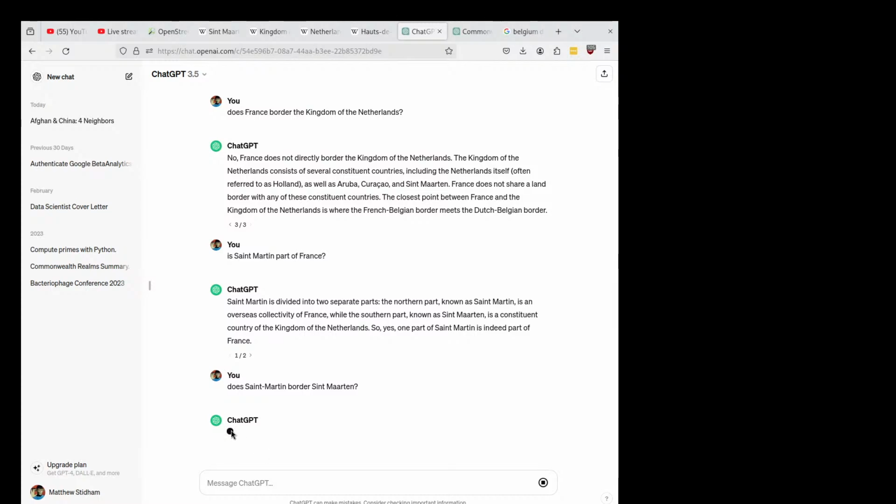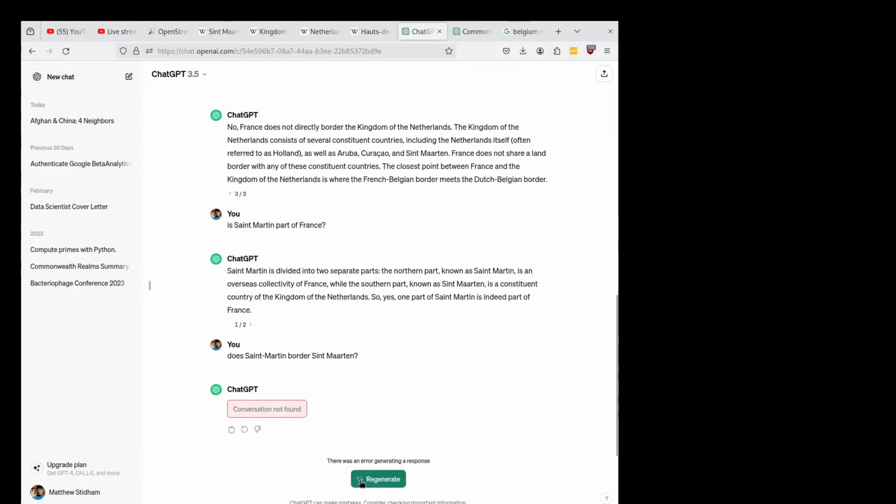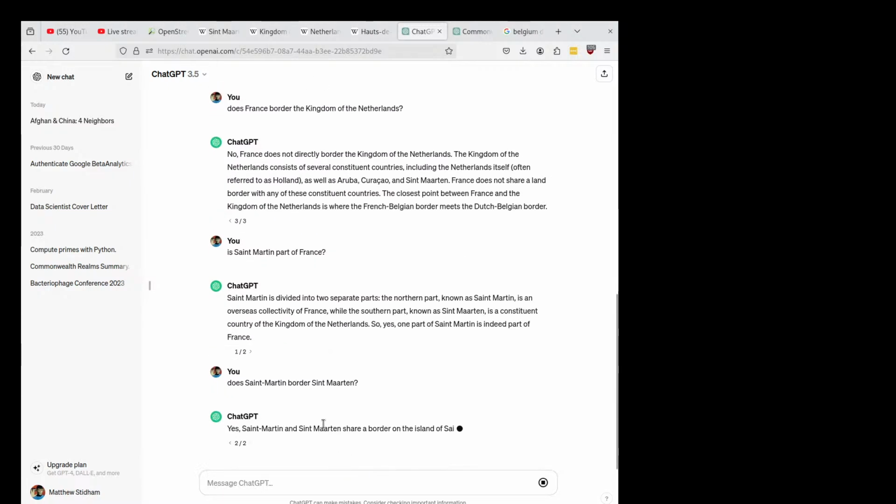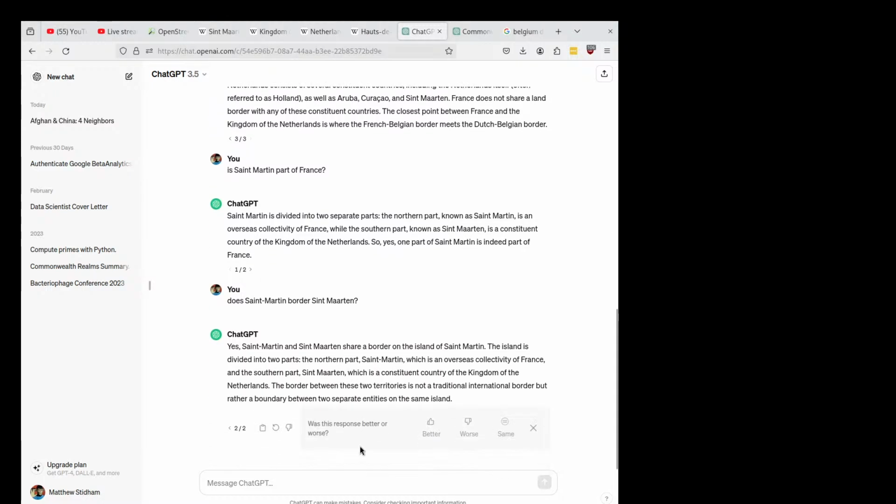This is fascinating. I'll probably be done in 30 seconds, but yeah, no, ChatGPT is interesting, but you really can't trust it. It said multiple things that are just empirically false. And it just bugs out. There we go. It's not a traditional international border, but rather a boundary between two separate entities on the same island? No, that's incorrect.